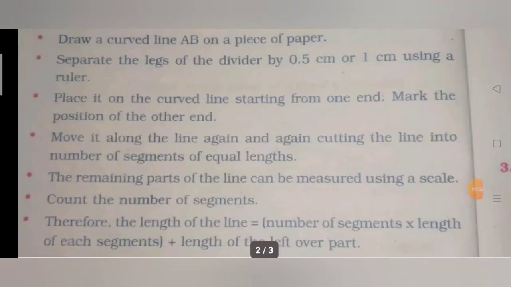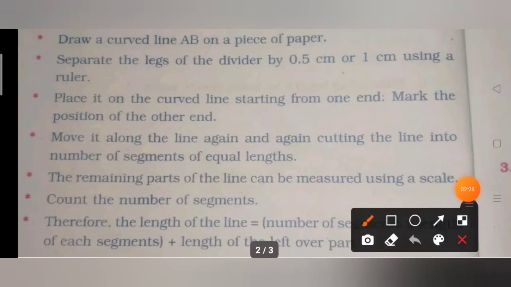Draw a curved line AB on a piece of paper. Separate the legs of the divider by 0.5 centimeter or 1 centimeter using a ruler. Place it on the curved line starting from one end. Mark the position of the other end. Move it along the line again and again, cutting the line into a number of segments of equal lengths. The remaining part of the line can be measured using a scale.